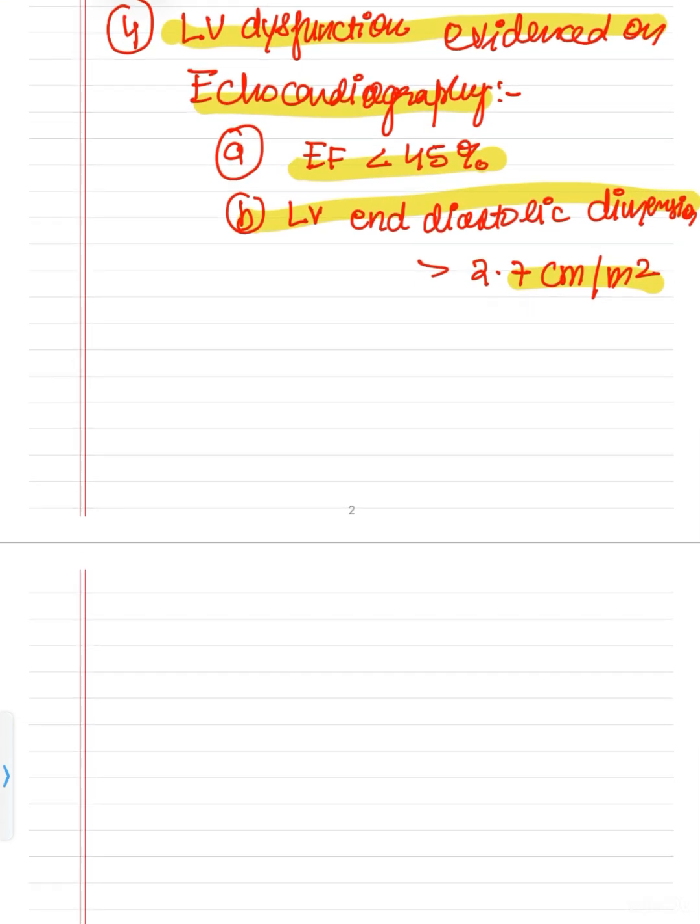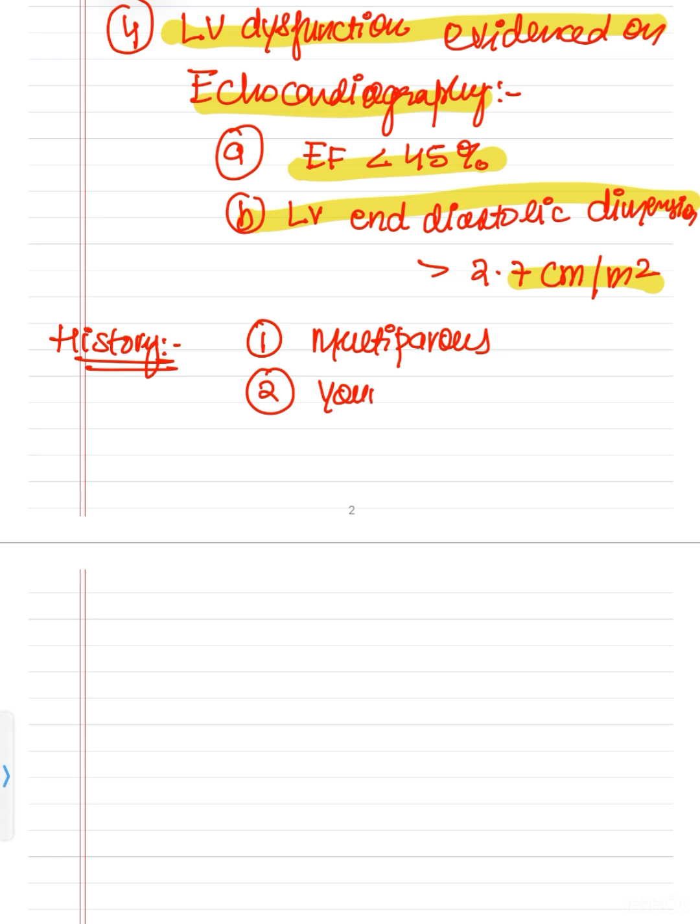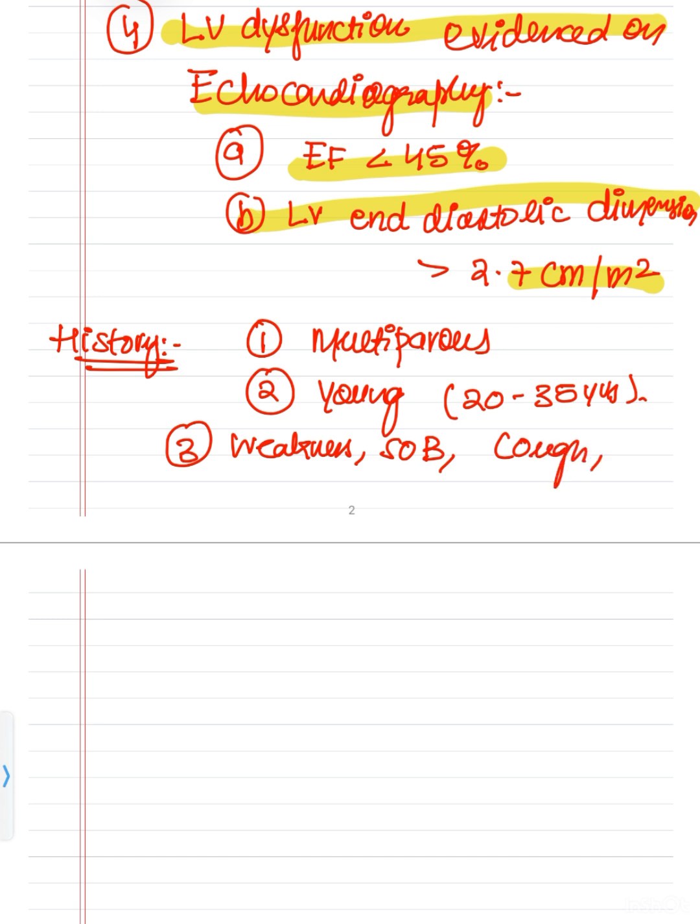Now, how will the patient present to you? History: it will generally be a multiparous woman. Number 2, she is a very young female, 20 to 35 years, presenting with heart failure. She will complain about weakness, shortness of breath, cough, paroxysmal nocturnal dyspnea, and palpitations.